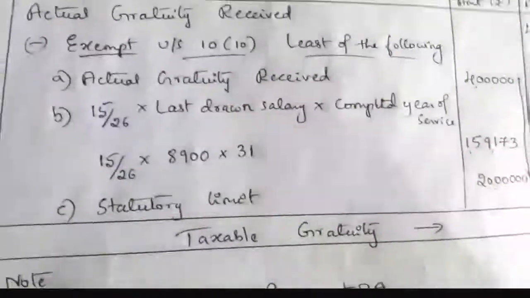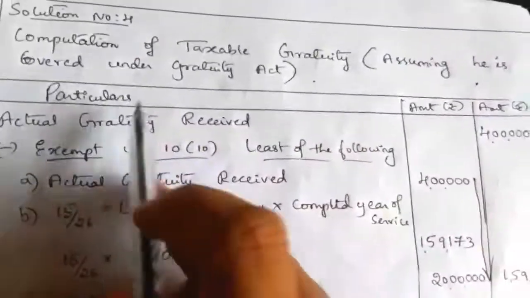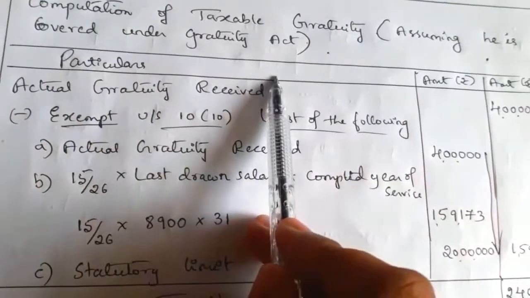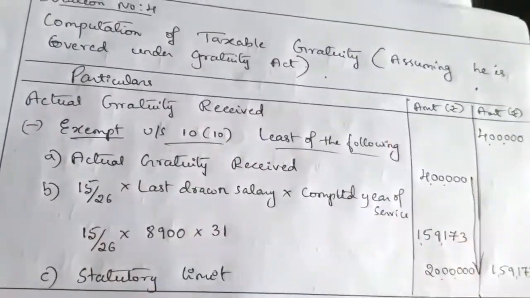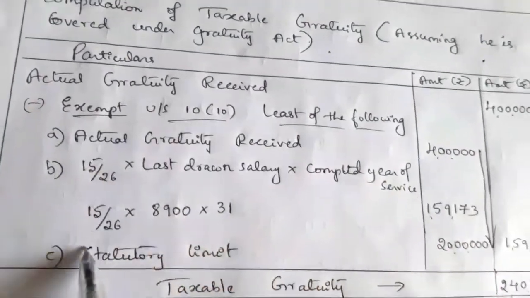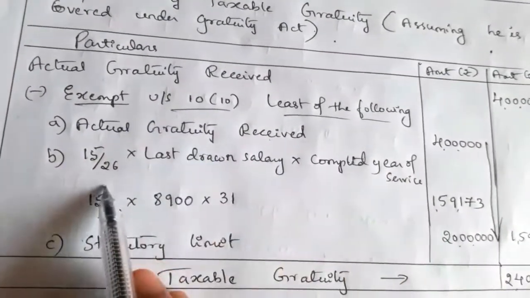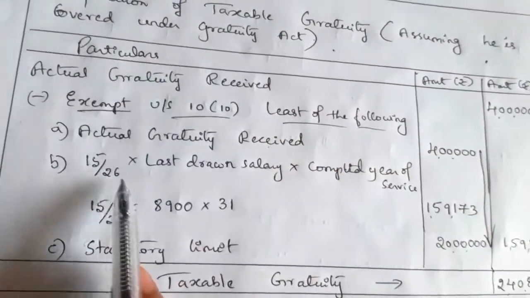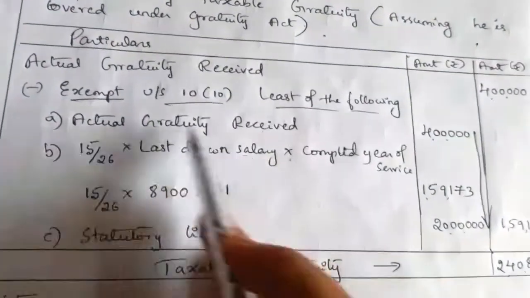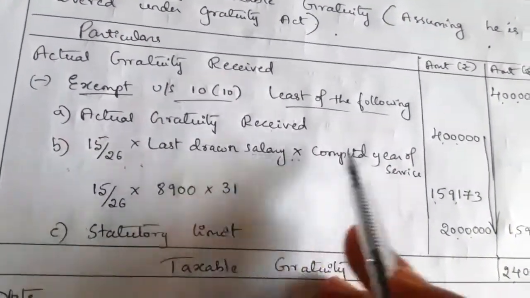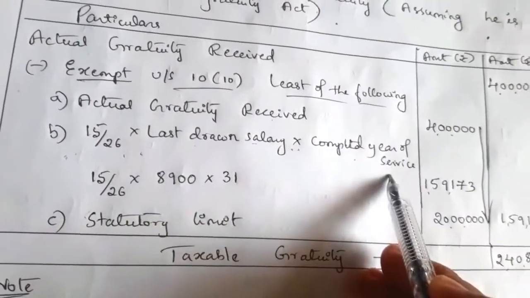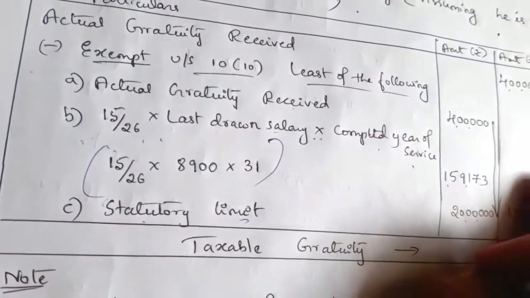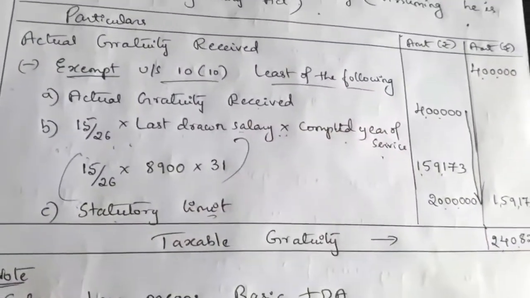Firstly, we'll have to compute the taxable gratuity. See solution number 4. Computation of taxable gratuity assuming he is covered under Gratuity Act. So what is the condition here? We have to give exemption. There are 3 criteria. First one is actual gratuity received, and second one is 15/26, assuming he is covered under Gratuity Act, 15/26 into last drawn salary, or you can write last drawn salary into 15/26 into completed years of service, and the statutory limit of 20 lakh. So this is the formula. With the help of this, we have to compute the taxable gratuity.